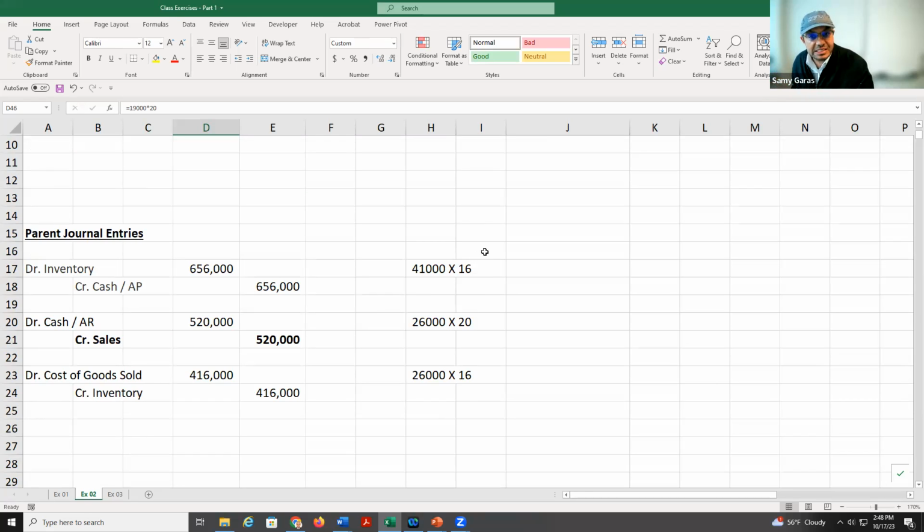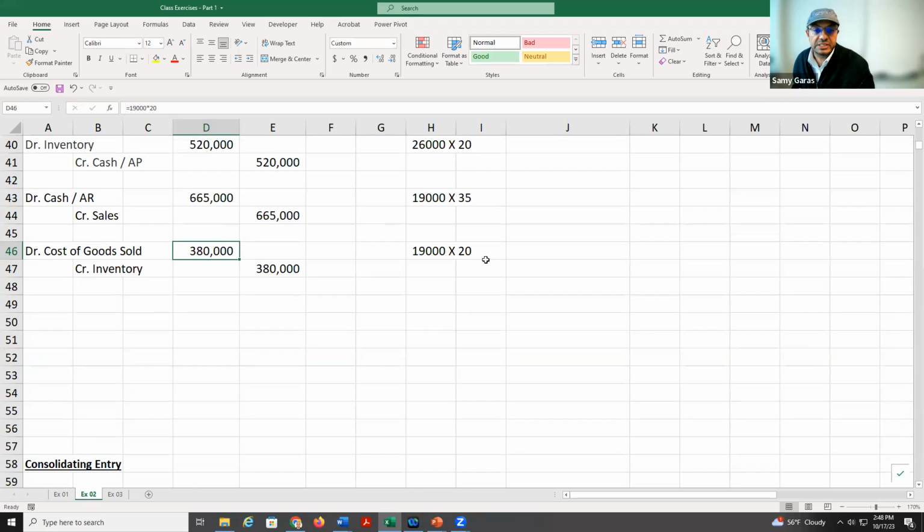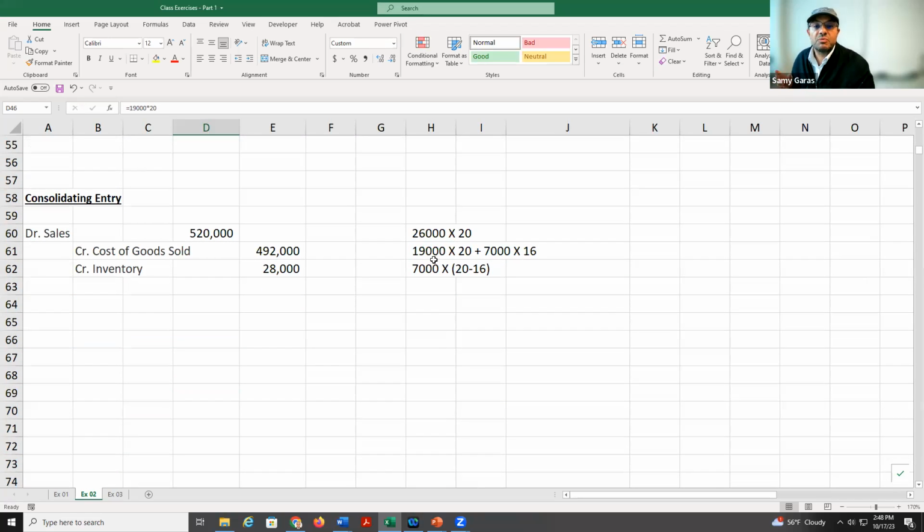So I take the $16 as the cost price for the 7. So here we will have two components for the cost of goods sold, the 380 and the 7,000 times 16, because they still remain in the inventory. And the last one, the unrealized gain, which we put in the inventory: we have 7,000, and the gain on the 7,000, the difference between the selling and the cost price, $4, gives us $28,000.